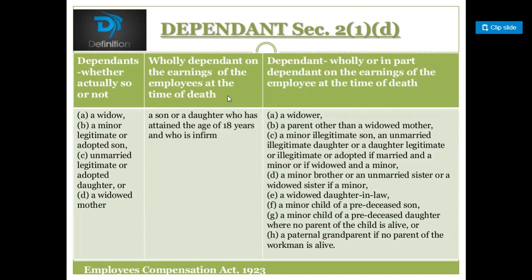So all these are the dependents under the Workmen's Employee Compensation Act 1923 who can avail the compensation if the employee is dead because of the working conditions of that particular company.